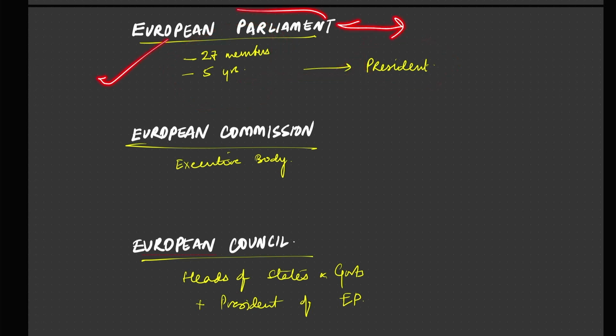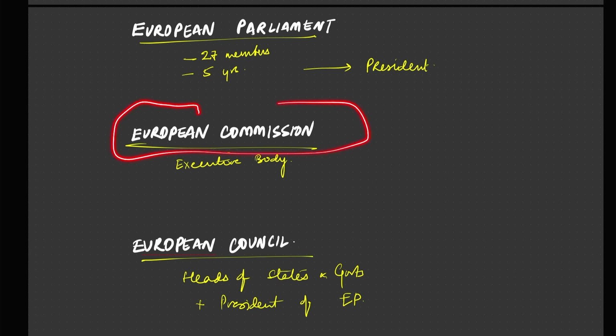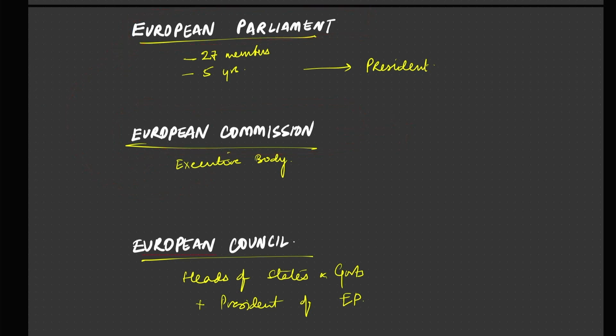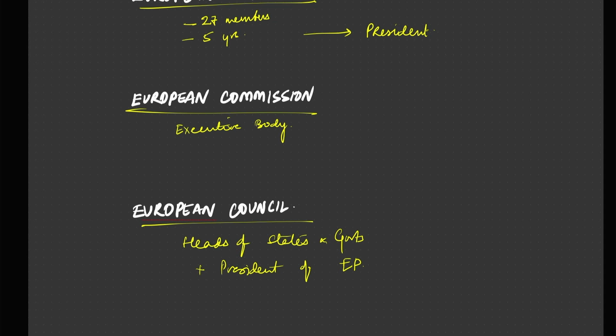The function of European Parliament is to legislate to a certain extent. And then comes European Commission. Now European Commission is the executive body of European Parliament, and it sees to it that the treaties are executed and stuff. And what is European Council?